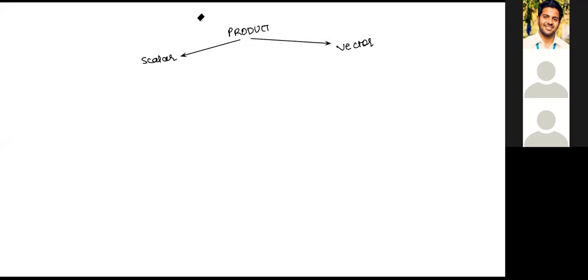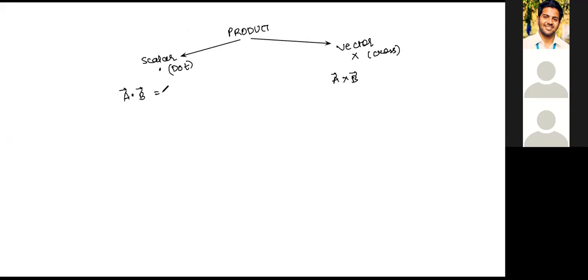So we have the scalar product, which is represented by a dot, and it's also called the dot product, A dot B. Whereas a vector product is represented by a cross and is also called a cross product. You write it as A cross B, right?